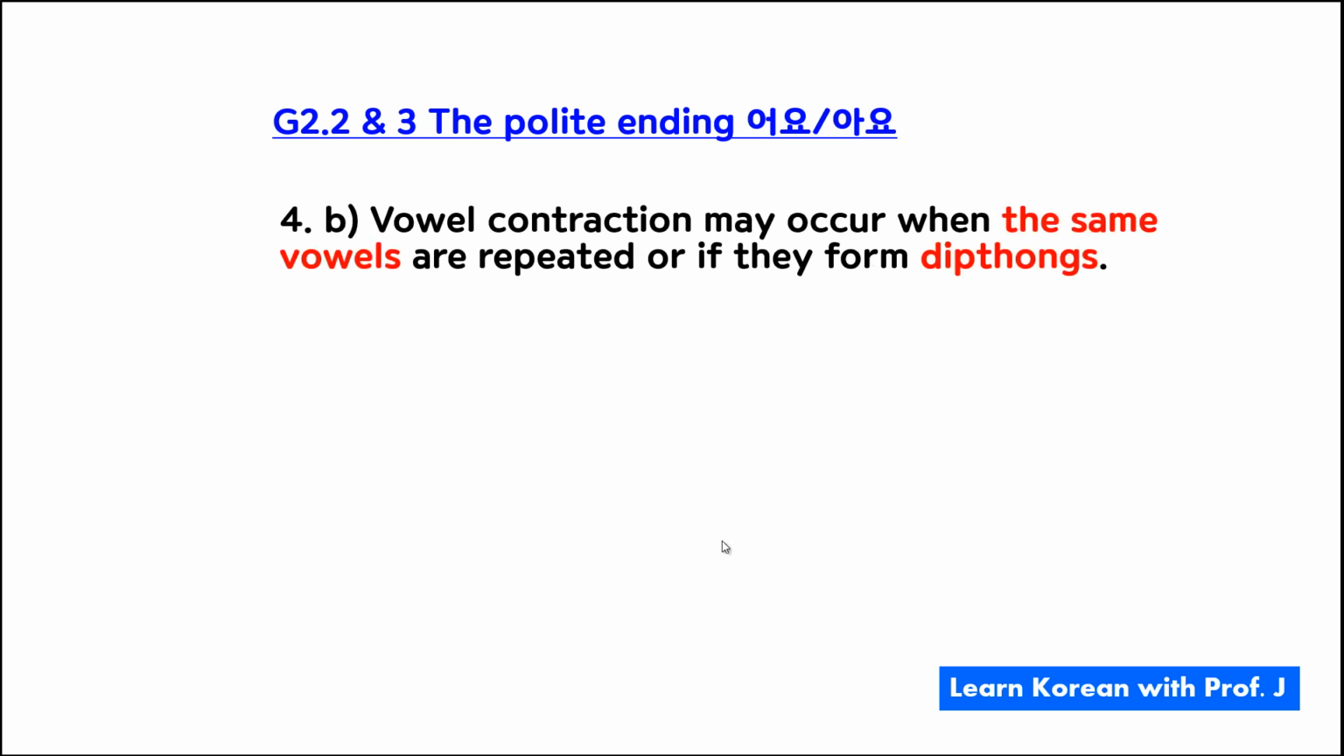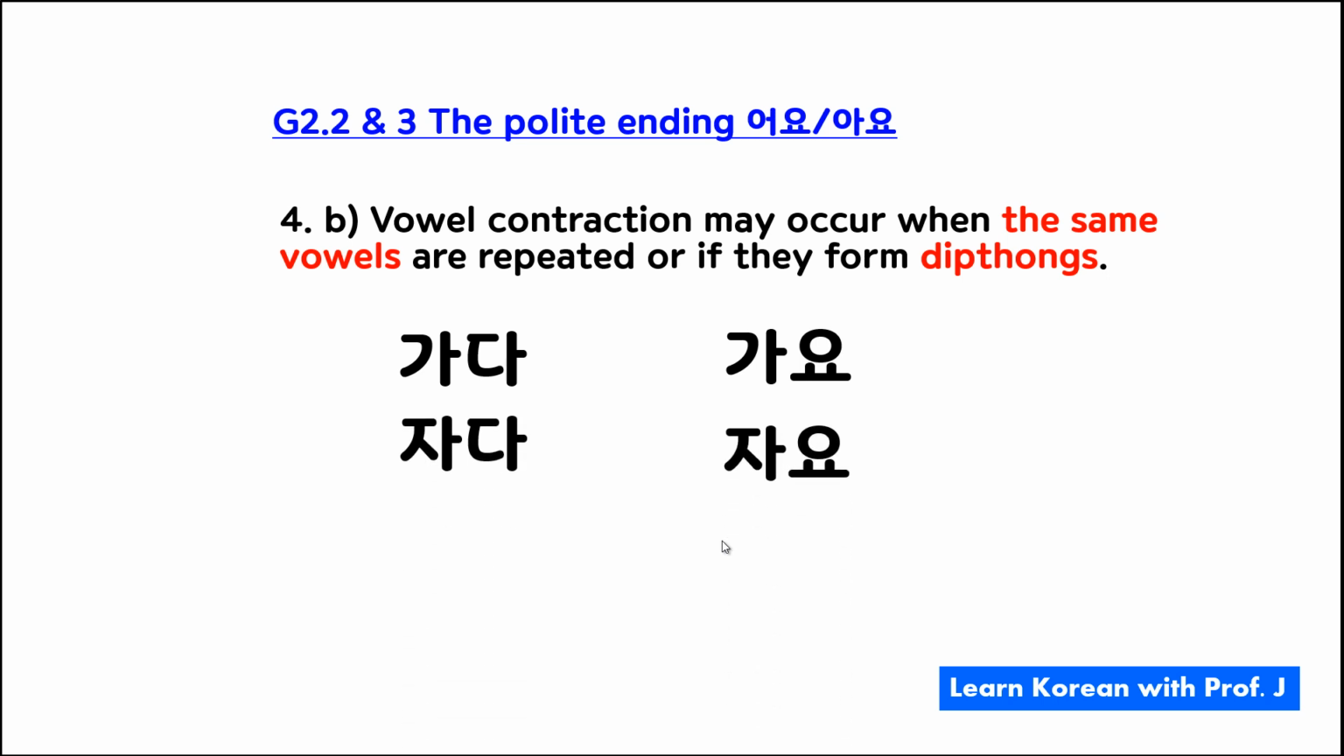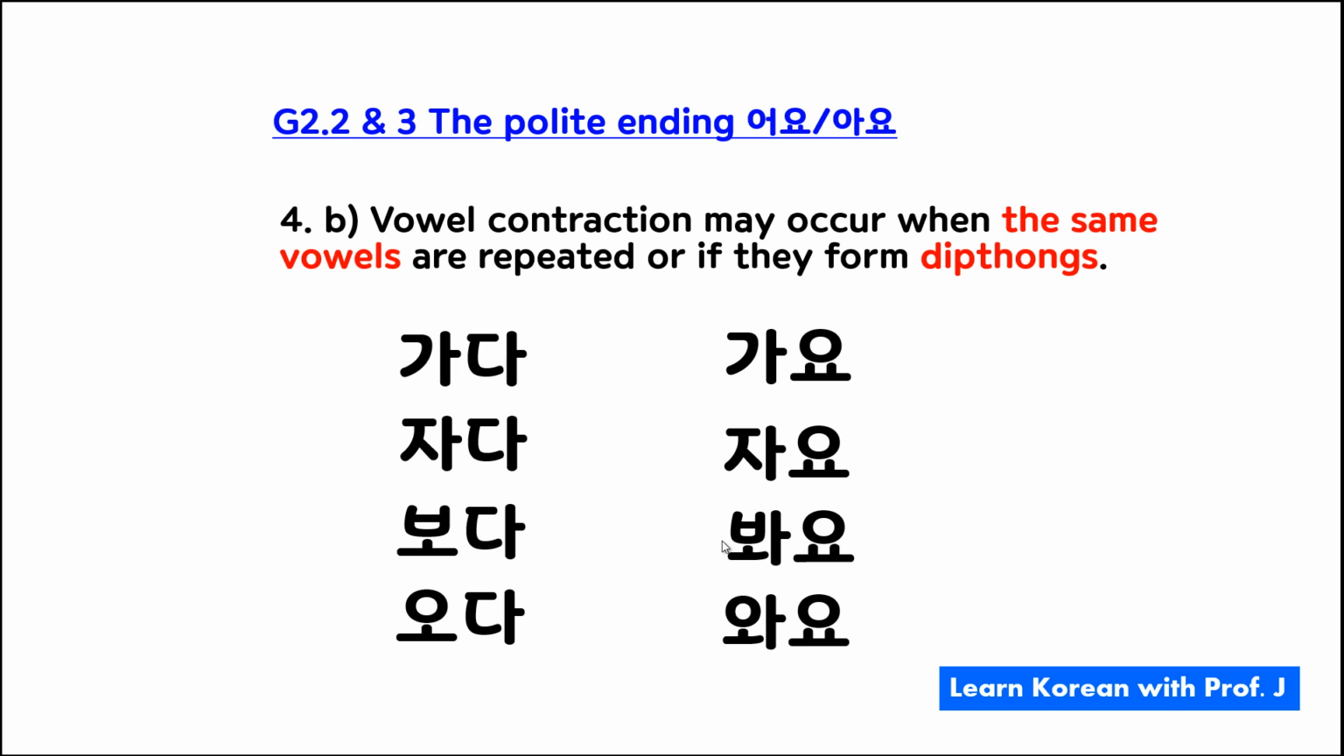The second type is about vowel contraction. Vowel contraction may occur when the same vowels are repeated or if they form diphthongs. We have 4 examples here. 가다, to go, becomes 가요. 자다, to sleep, becomes 자요. 보다, to see, becomes 봐요. 오다, to come, becomes 와요.